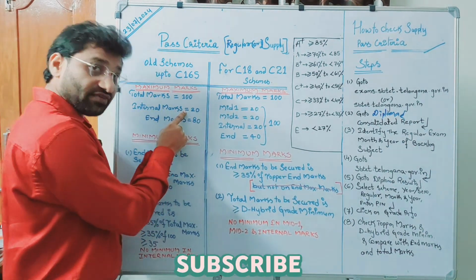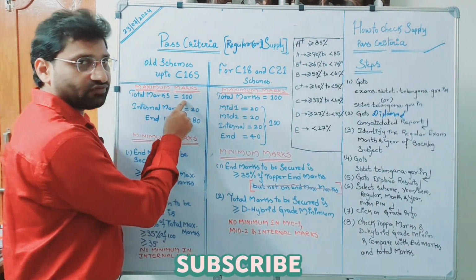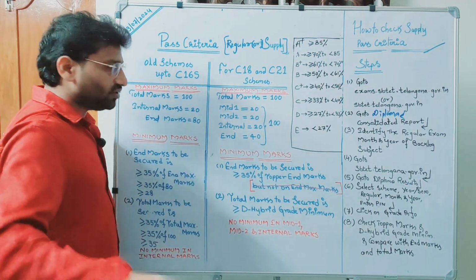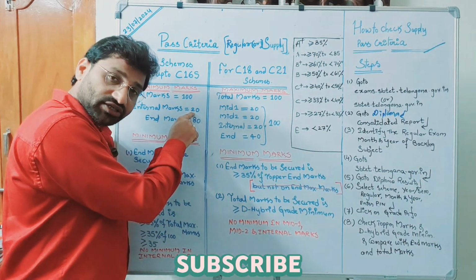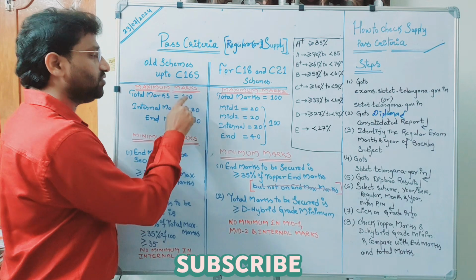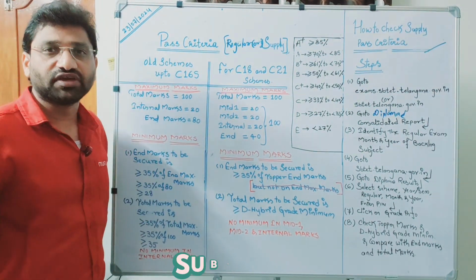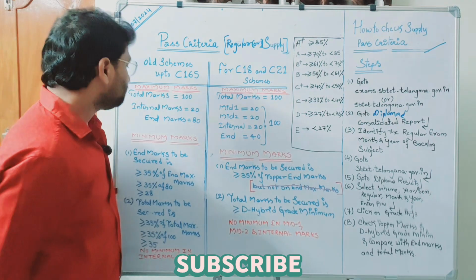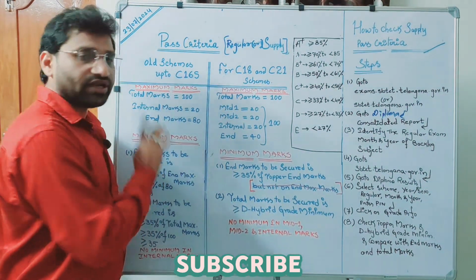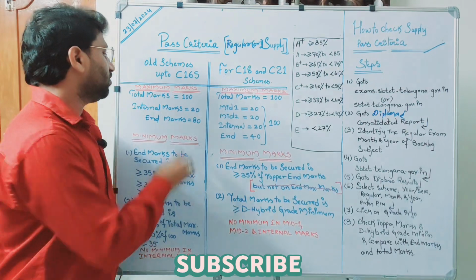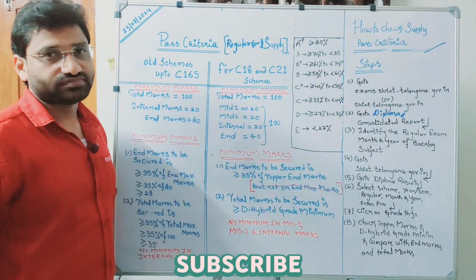Then you must get 7 here to get 35 for 100. Suppose in the end examination you got 35, then even if you get 0 marks in internal examination also, still you get passed in the subject because you already achieved 35 in the end examination. So therefore, there is no minimum marks for internal, but for end examination 35, for total marks it is 35.